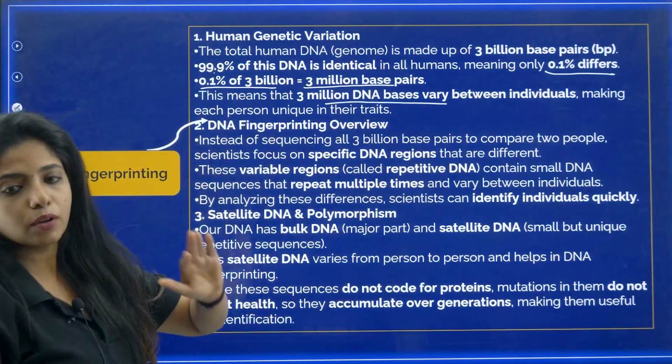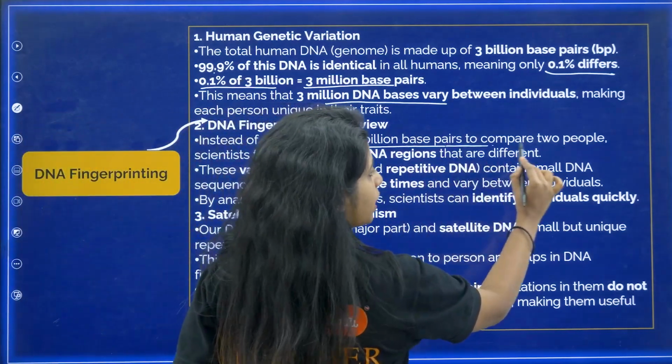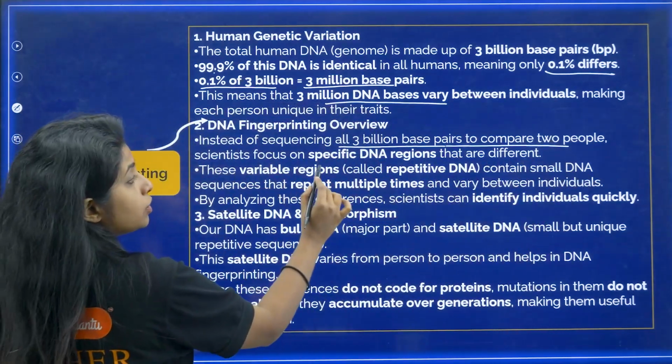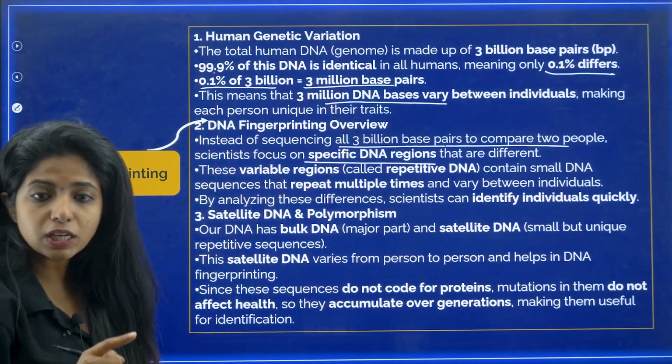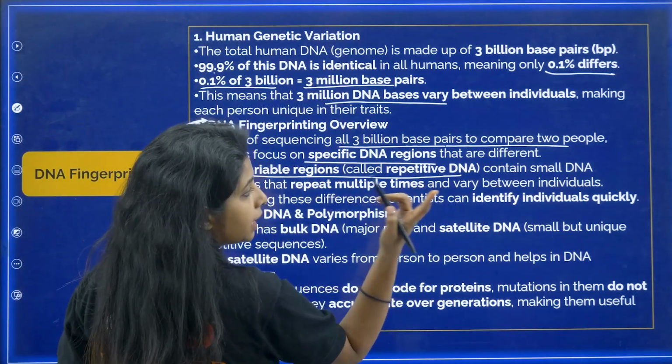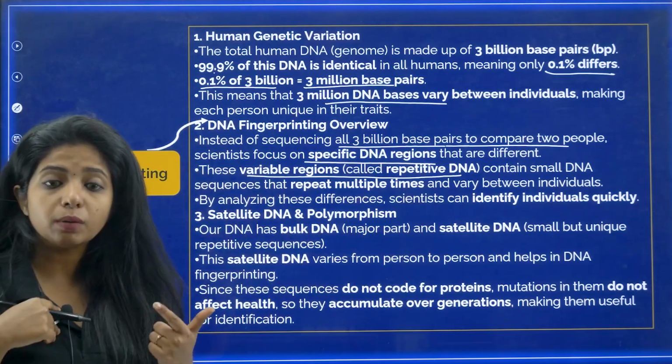Now, DNA fingerprinting overview: how we can use this information. Instead of sequencing all 3 billion base pairs to compare two people, scientists focused on specific DNA regions that are different. These variable regions, called repetitive DNA, contain small DNA sequences that repeat multiple times and vary between individuals.